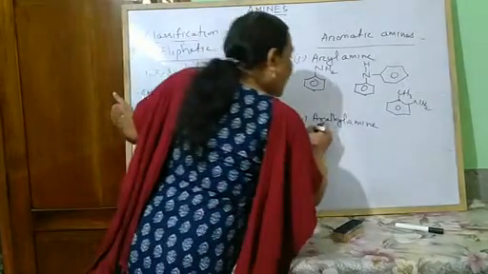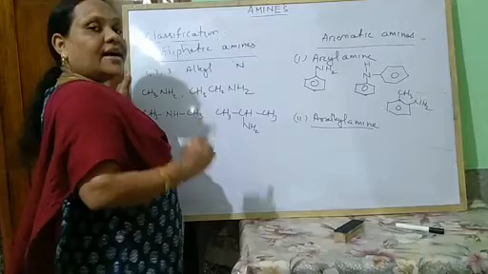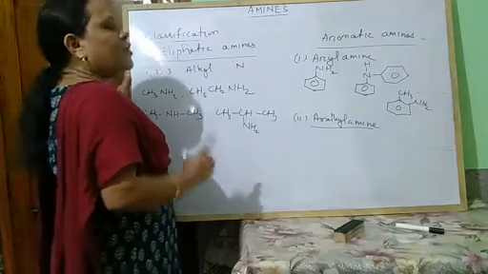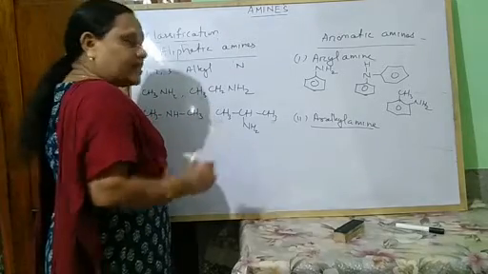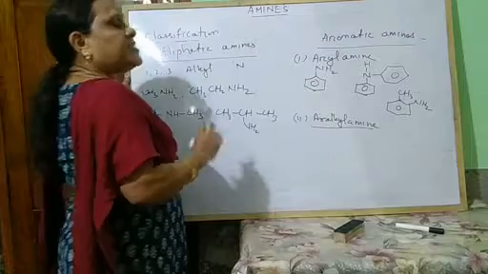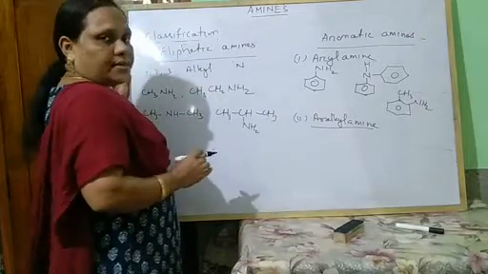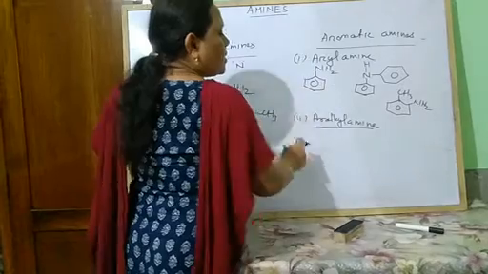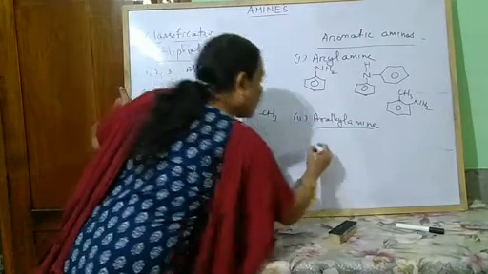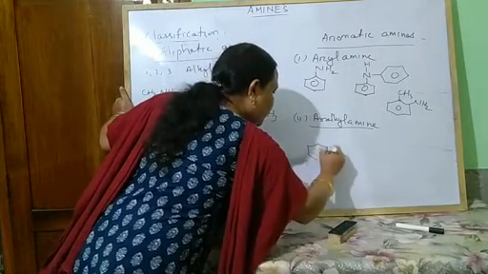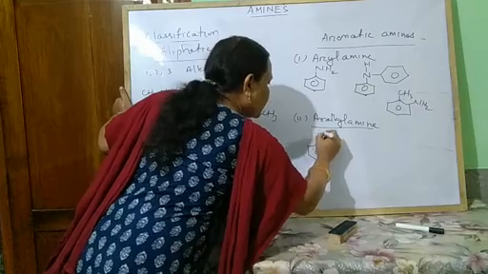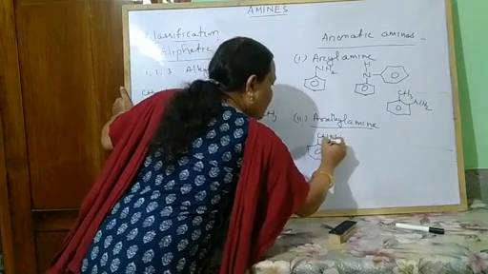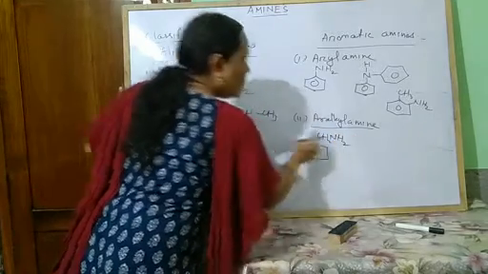And what are aralkyl amines? Aralkyl amines are those where nitrogen is directly attached to the side chain of the aromatic ring. To the side chain of the aromatic ring, then that is known as your aralkyl amine. Look at your example. Suppose NH2 is attached to the benzyl group.